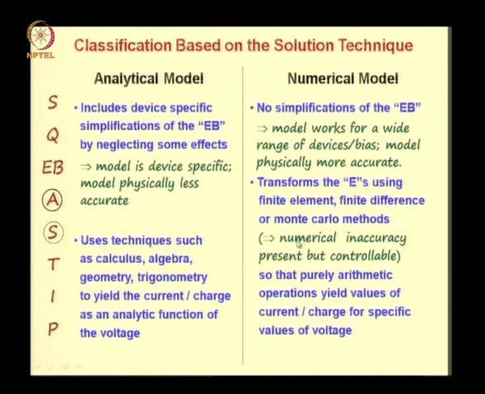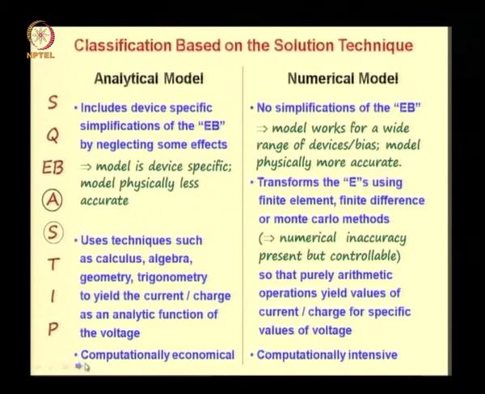Now because the numerical model transforms the equations using finite element, finite difference or Monte Carlo methods, the numerical inaccuracy is present in this model. However, the important thing is it can be controlled by increasing the amount of computation. Finally, an analytical model is computationally economical, whereas a numerical model is computationally intensive. That is the price you pay for including all the different effects and for having a model that works for a wide range of devices or bias.